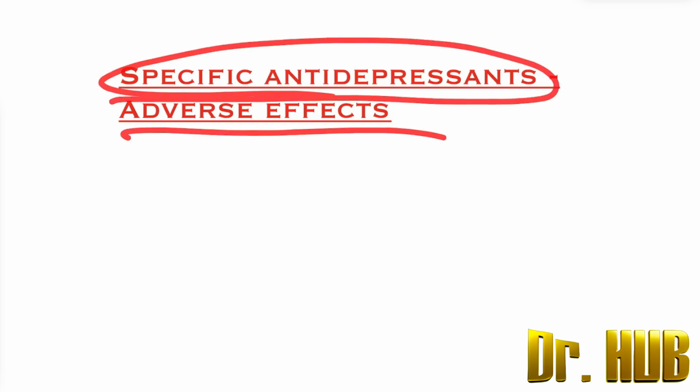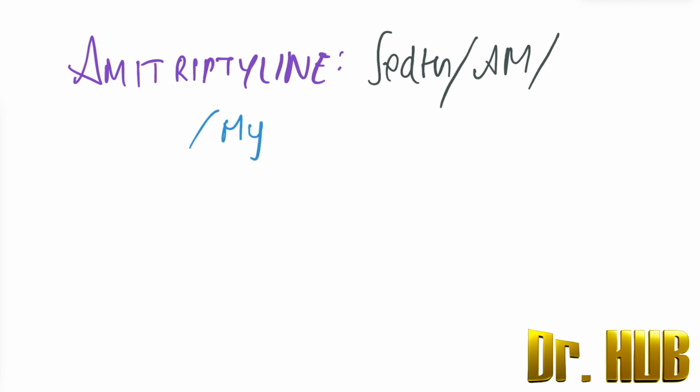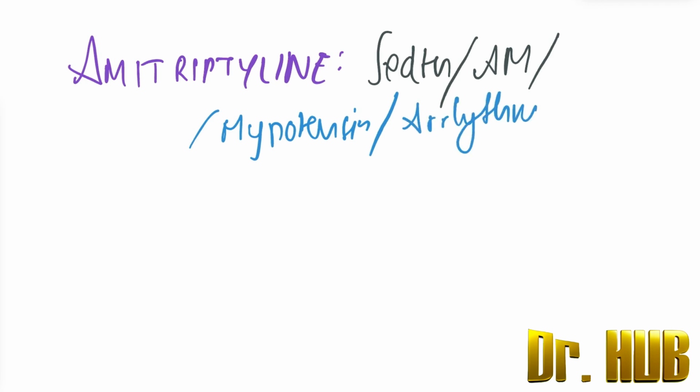Specific antidepressants and you're looking at their adverse effects. First we start off with the drug starting with A, that is amitriptyline. So amitriptyline's side effects: it is involved with sedation, it is anti-muscarinic. Next, it is also associated with hypotension. Then there are arrhythmias and seizures. So there is presence of arrhythmias as well as the presence of seizures.